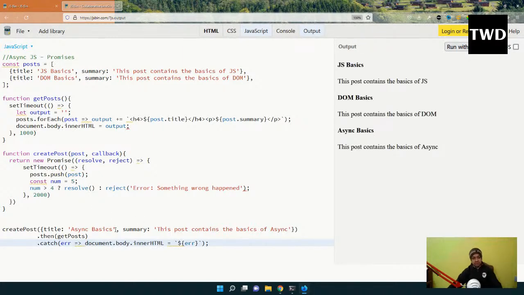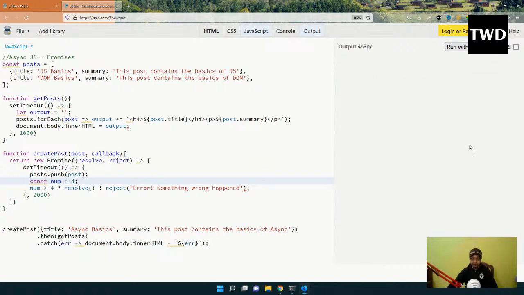So as I've told, first this thing will run, then it will come here, and the resolve will be run, and then when the resolve is done, the get post will run. So we are getting all those things. Okay. So this error part is run if something is wrong. So we can make it like 4. 4 is not greater than 4, so reject will run. Okay. So if I run it, after 2 seconds something went wrong because this catch part has been run. Okay, so this is how the promises work.